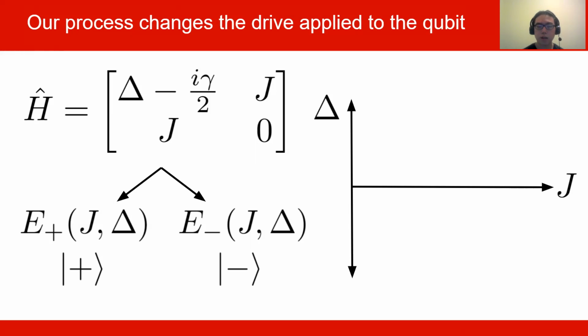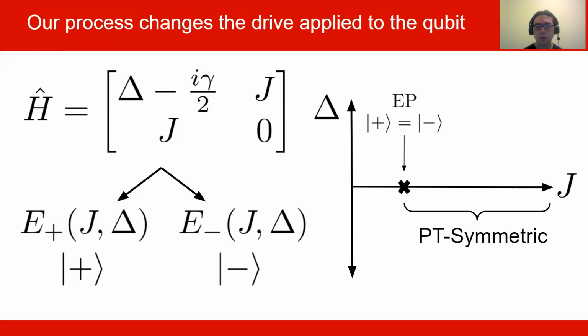On the x-axis, we have the drive strength. On the y-axis, we have detuning. And there's a special point of interest to us, which I have labeled with an x, where the plus state is equal to the minus state. We call this point the exceptional point, or the EP. The reason this is important to us is because it defines where the PT-symmetric regime is.